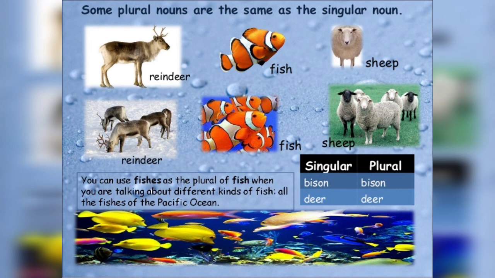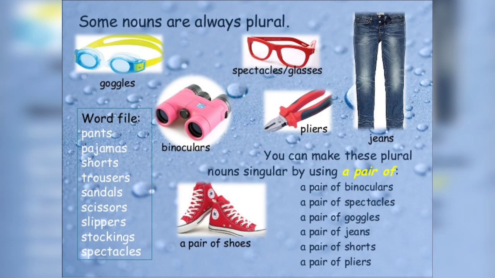But pay attention here. You can use fishes as the plural of fish when we are talking about different kinds of fish. All the fishes of the Pacific Ocean. So we are trying to refer to all the kinds of fish of the Pacific Ocean. Have you understood? Now let us see bison, bison. Deer, deer. So we are not going to add any s, es, anything.